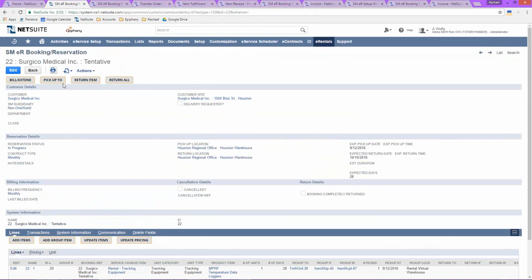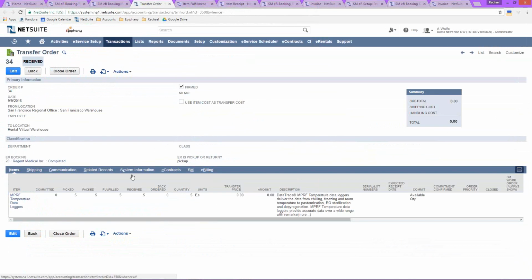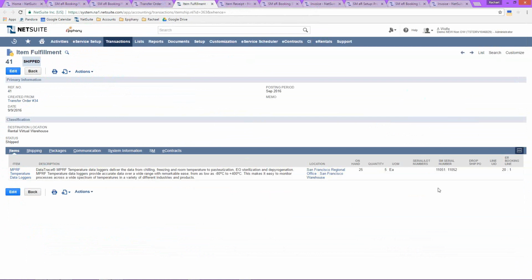To rent out the item, you will just select the Pickup Transfer Order process, and this will automatically create a transfer order. The transfer order will then show the items in which you will be renting. It'll have a link back to the booking record so that you know this is part of your rental process. You will use NetSuite's item fulfillment, to which you will select the actual items or units that you are renting. So if you are using NetSuite serialized items, you will then select the serial number of the item that you are renting. Otherwise, you can set up and use unique serial numbers or identification numbers such as barcode records, and you would input the barcode or the unique identifier in this field for non-serialized items.